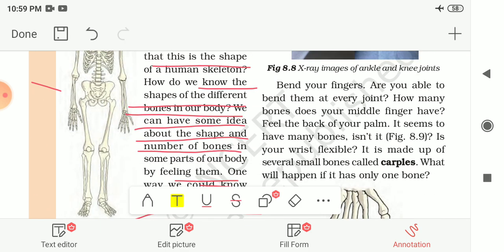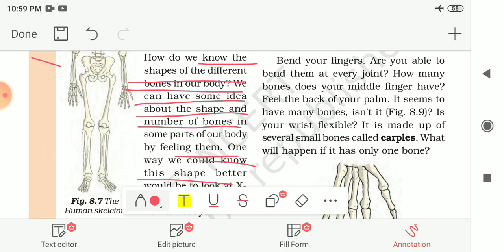So now bend your fingers. Are you able to bend them at every point? Try to do this. And how many bones does your middle finger have? Try to count them. And feel the back of your palm. It seems to have many bones, doesn't it?